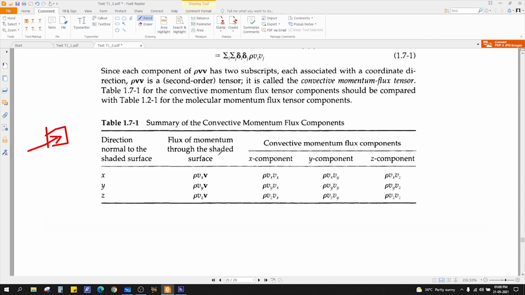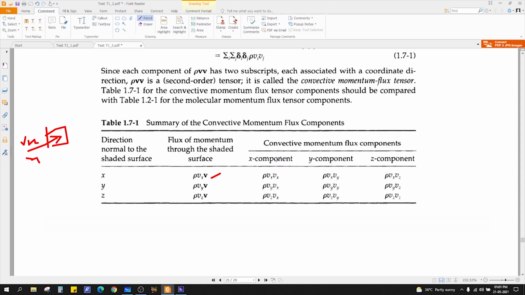So what is it saying? Flux of momentum through the shaded area. Let's say this is the x direction, so the flux of momentum through the area will be rho vx v, because the fluid will carry in the x direction its vx momentum, right, m vx. So this is your formula, momentum in x direction.